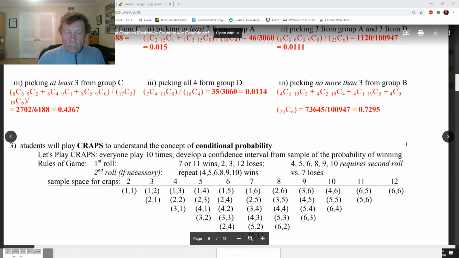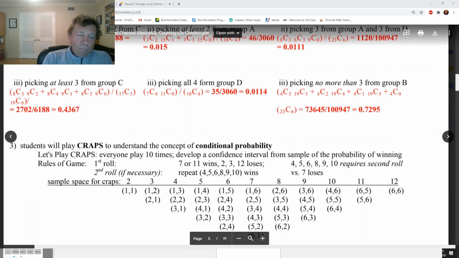Now, we're going to talk about how you play. I have the rules of the game. It's about the first roll and subsequent rolls. The game can last 1 roll, or 2 rolls, or an infinite number of rolls. And the games can go pretty quick. You can play 4 games in 1 minute. That's why it's called the alligator pit, because you can lose your arm real quick, a lot of money.